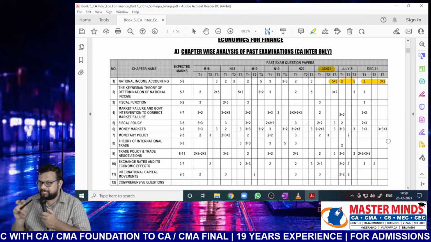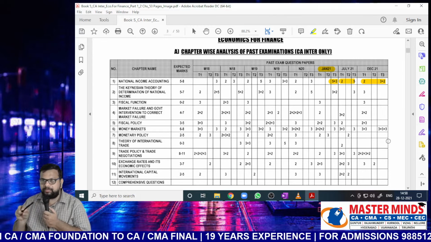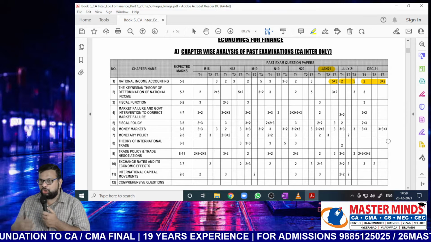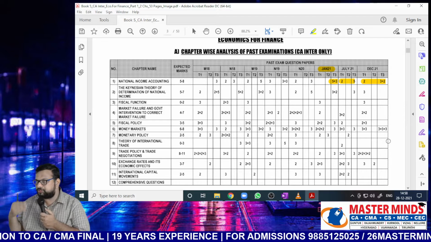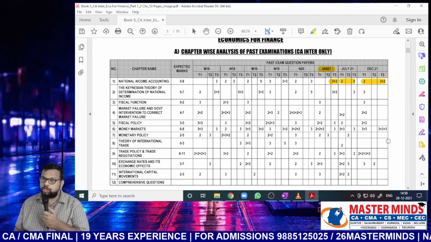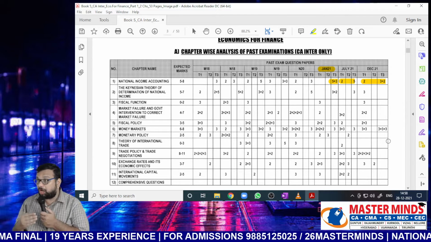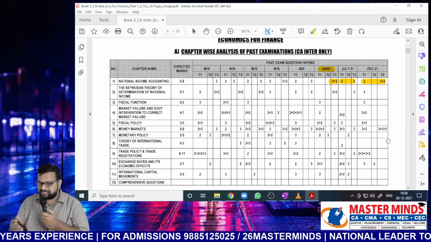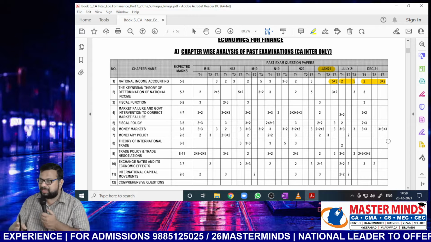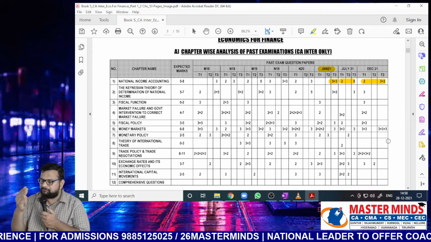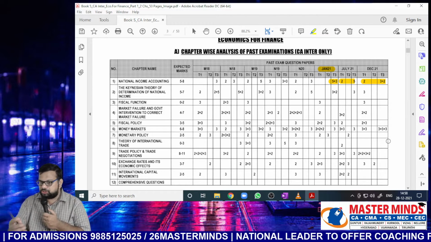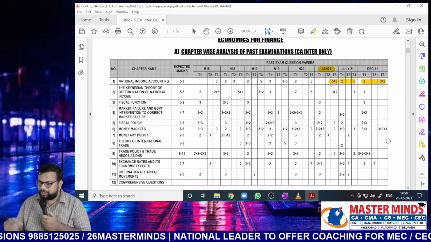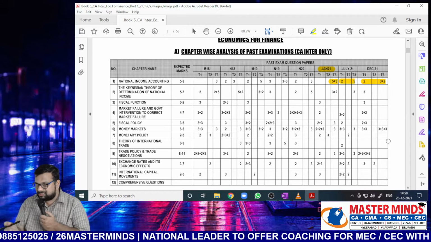This page is specifically provided to let you know the importance of each chapter, so that at the time of preparation, you can focus on certain chapters more when compared to other chapters. You can also decide which chapter to ignore or which chapter to prepare last, Nana. So national income accounting, as I have explained, regularly we are getting minimum 5 to 7 marks, Nana. Jan 21, we got around 8 marks from this chapter. July 21, 7 marks, and December 21, 7 marks, Nana.